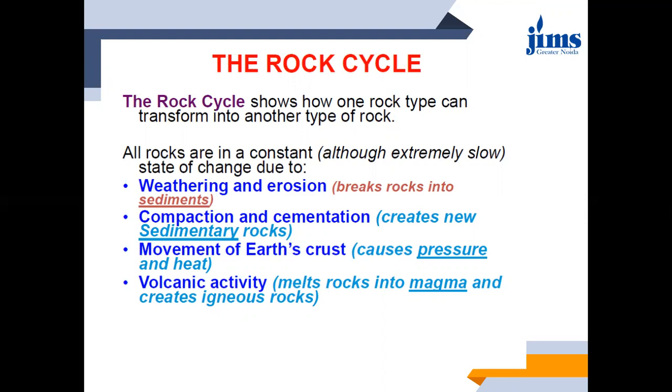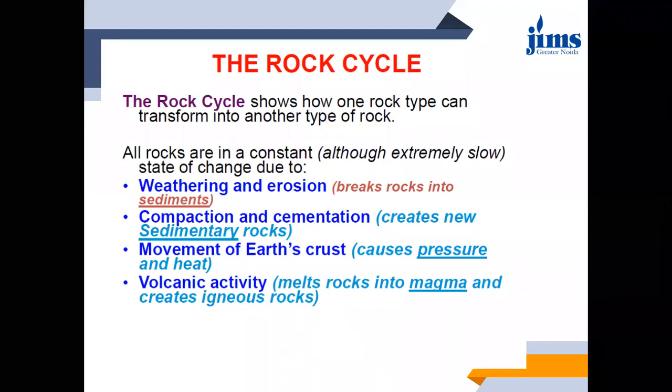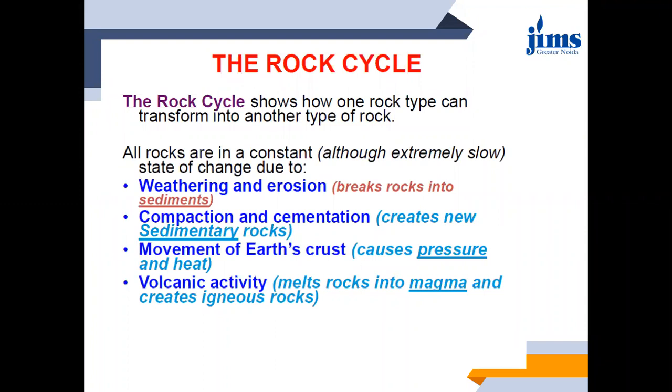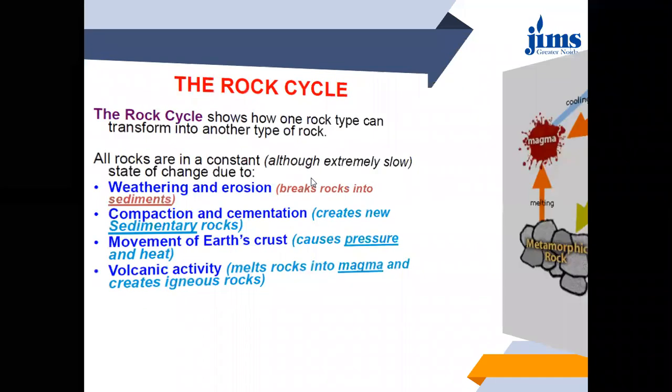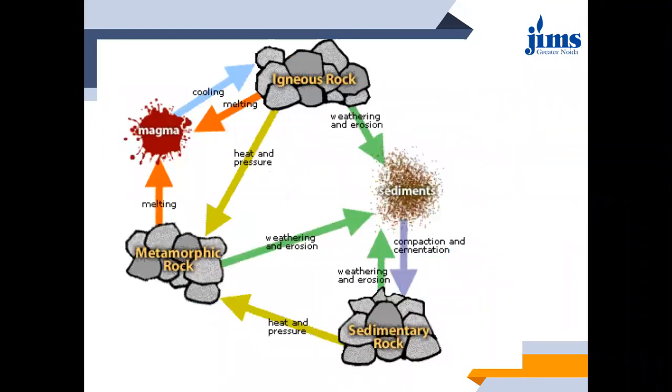Then the next one is volcanic activities. So volcanic activities are responsible for creating what? Igneous rocks. The molten lava, or you can say magma, creates igneous rocks after solidification. Okay, so here is a diagrammatic representation. This is a very beautiful representation of the continuous change of state of the rocks. We all know that rocks can be broadly classified into 3 categories based on formation: igneous, metamorphic, and sedimentary. So consider one by one.